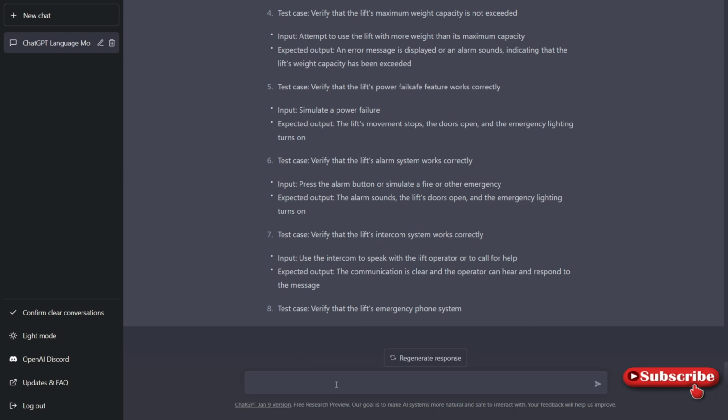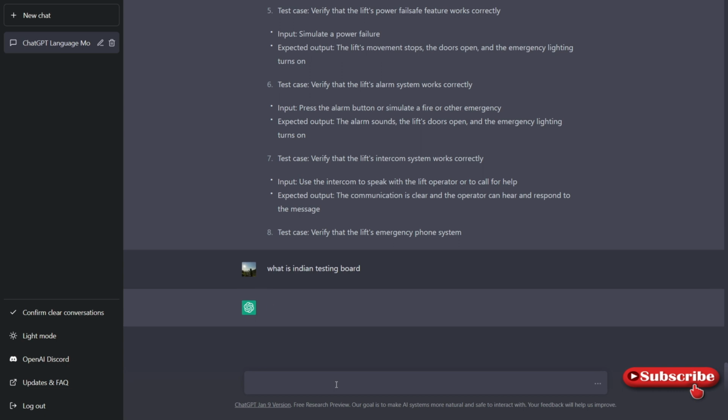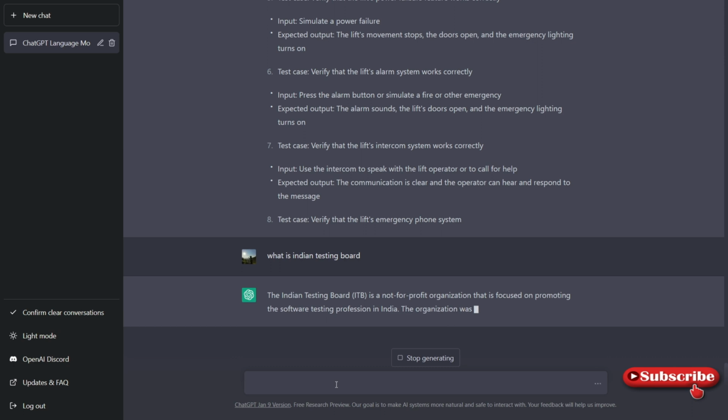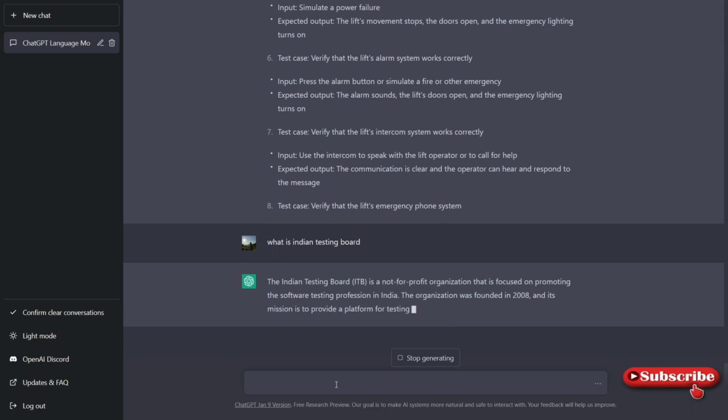So let me ask one more different question here. What is Indian testing board? So let's see what information it gives. So the Indian testing board offers the ISTQB examination, where you can write the ISTQB examination and get placed into big companies.